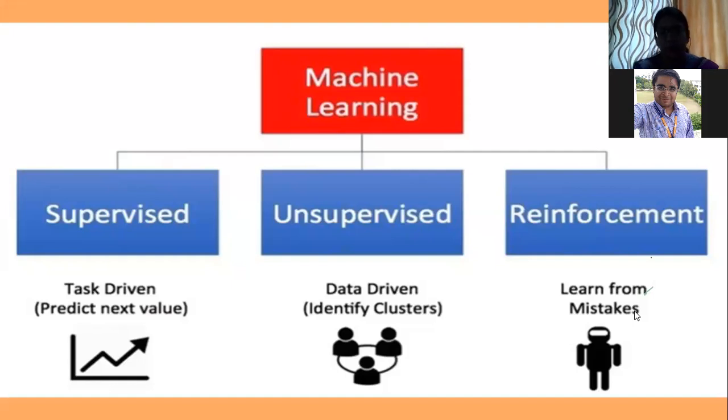And if the machine is making some error, I'll penalize it. Is it clear? So it can learn through that. If the machine is getting rewarded, that means it is doing properly. And if the machine went through penalizing, it understands that that's not the proper way to do that particular thing. So all these different things are the types or methods of machine learning.